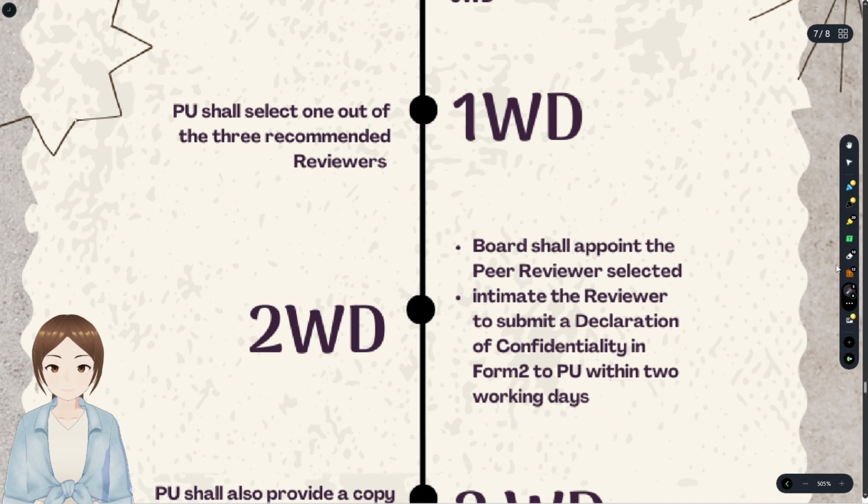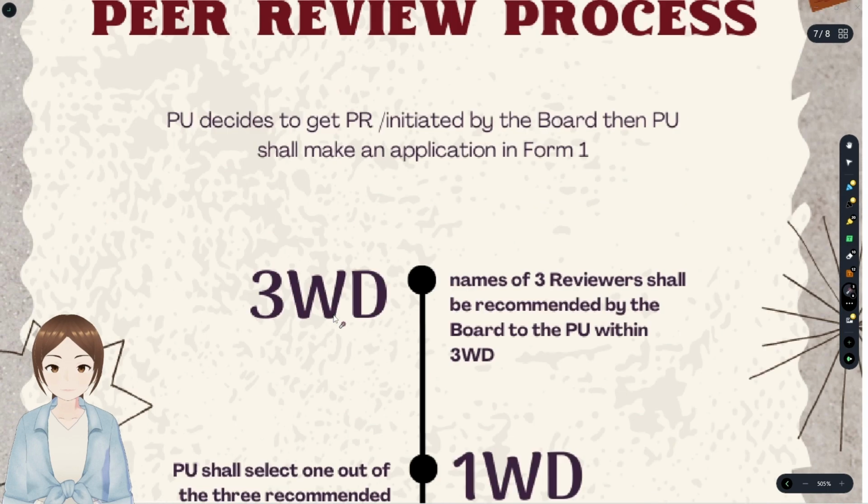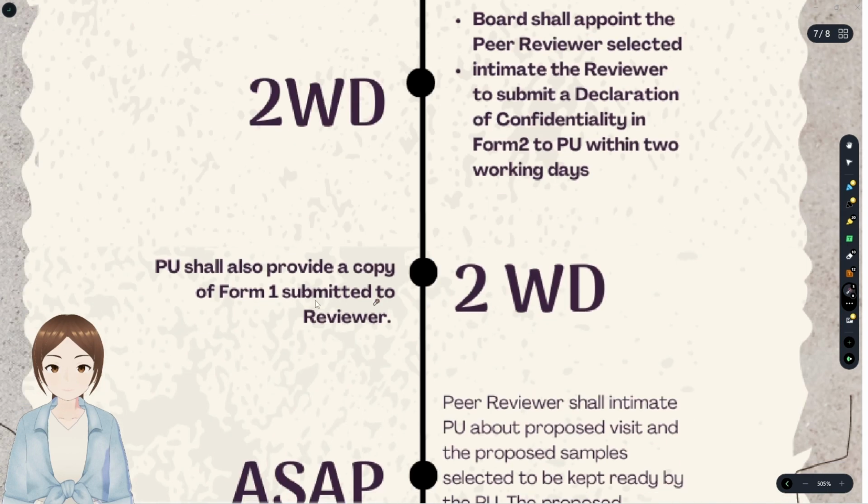Okay. After selection within 2 working days, what does the board do? The board shall appoint the selected peer reviewer and ask the peer reviewer to submit form 2. What is form 2? Form 2 is the declaration of confidentiality, within 2 working days. Then after submission of form 2, within 2 working days, the practicing unit shall provide form 1, which was submitted to the board, to the reviewer.